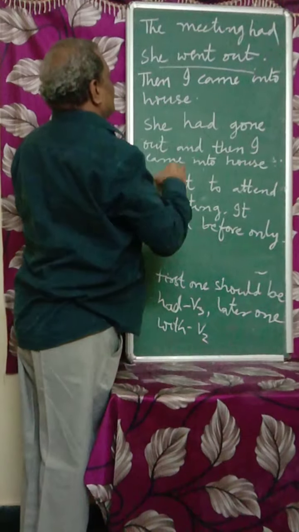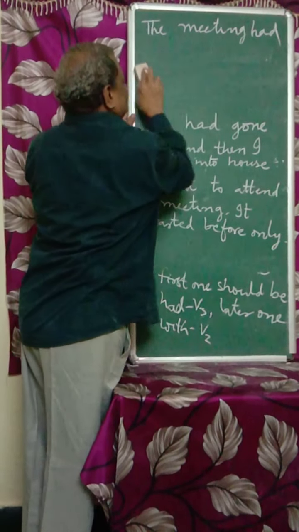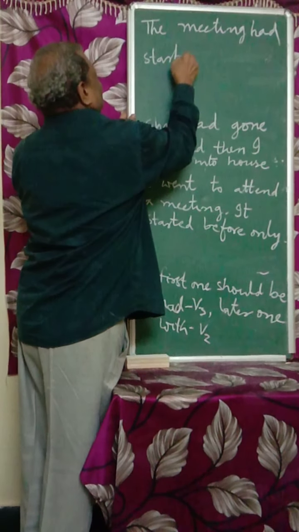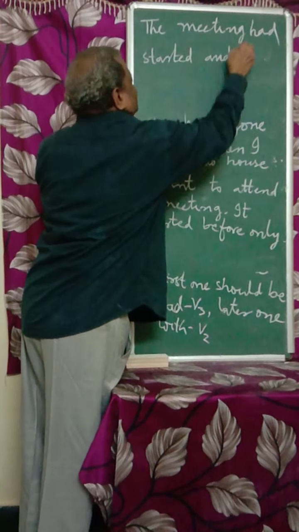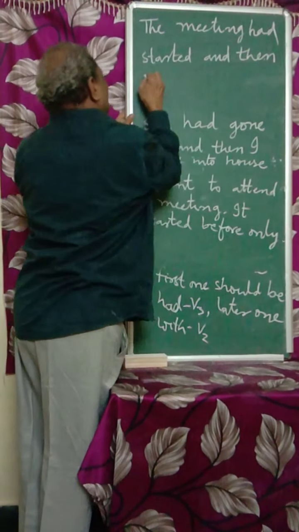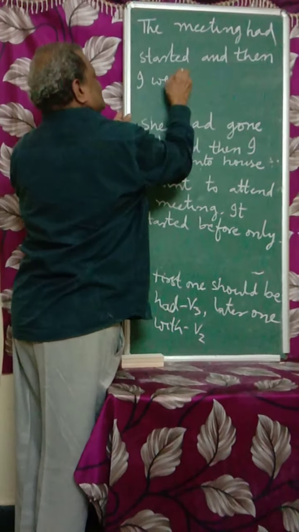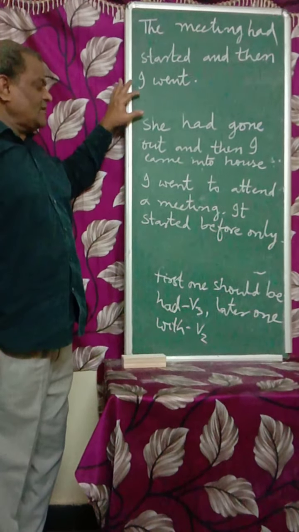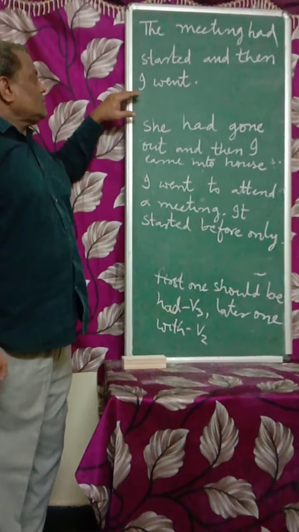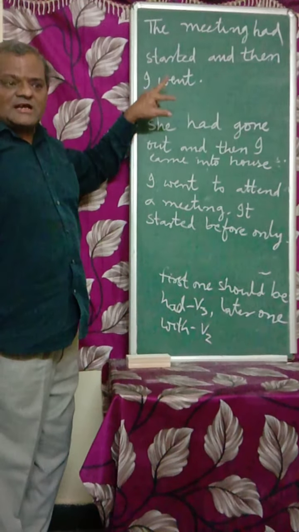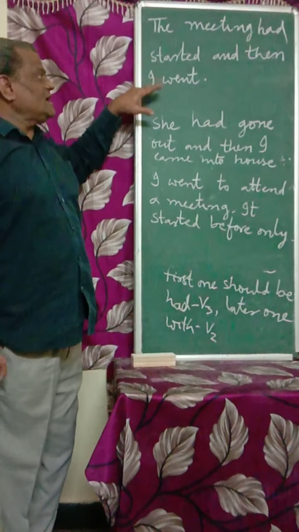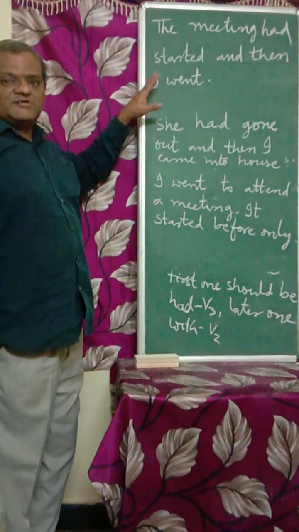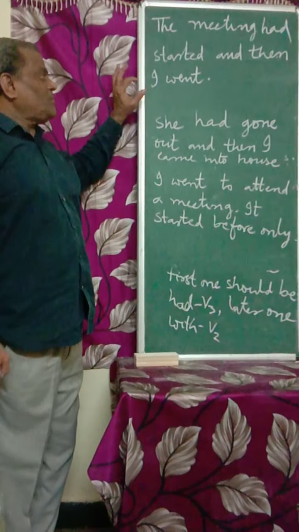The meeting had started, and then I went. This is the way of writing sentences. When two past actions are described, the earlier one should be with had V3 and the later one should be with the verb's second form. In this way we can use past perfect.